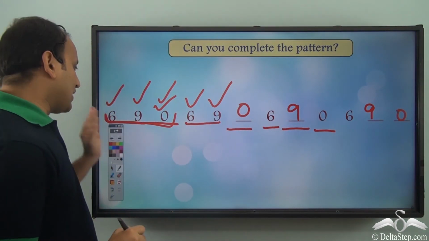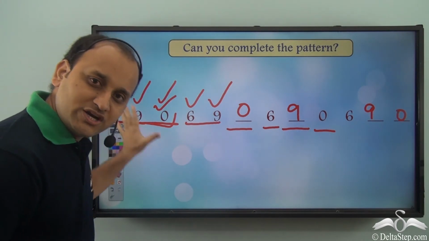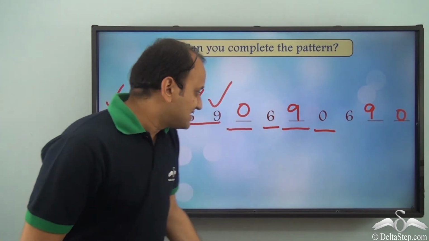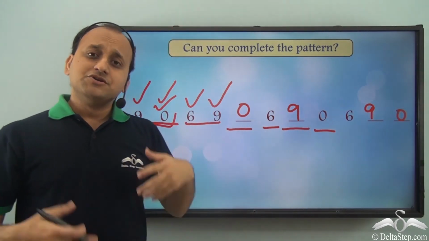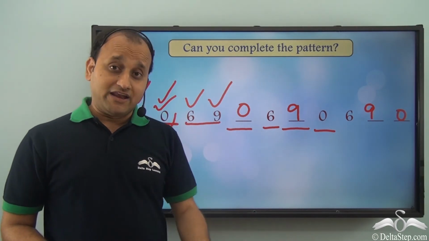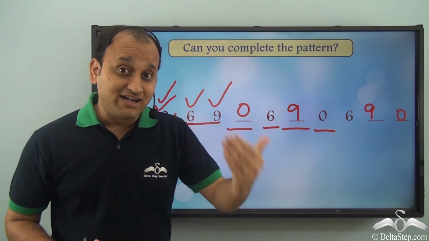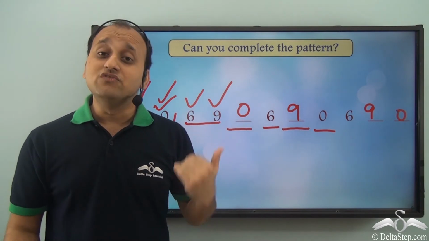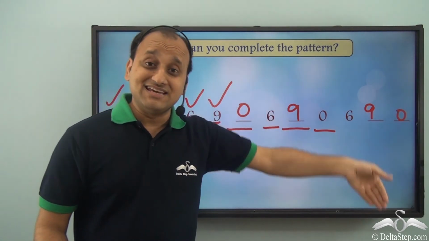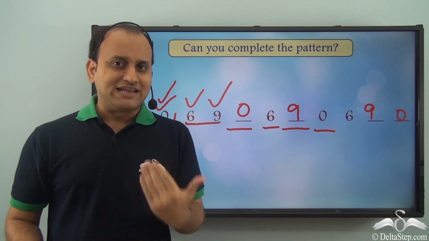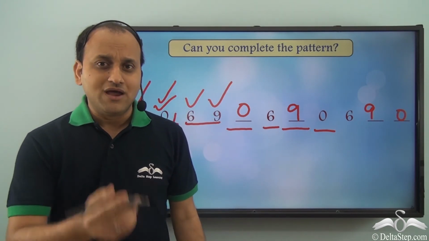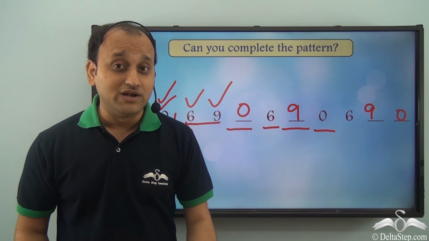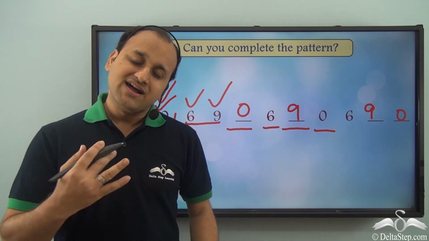So we were able to identify that 690 is the unit of repeat, and once we were able to identify that, we were able to fill up the blanks and complete this pattern. So this is how patterns work. Whenever you have a pattern, if you identify the rule by which that particular pattern exists, you will be able to fill up the missing links and complete the pattern. So next time, whenever you have a pattern in front of you and you have some missing links, try to identify the rule in it, and once you identify the rule in it, you will be able to extend or complete the pattern.